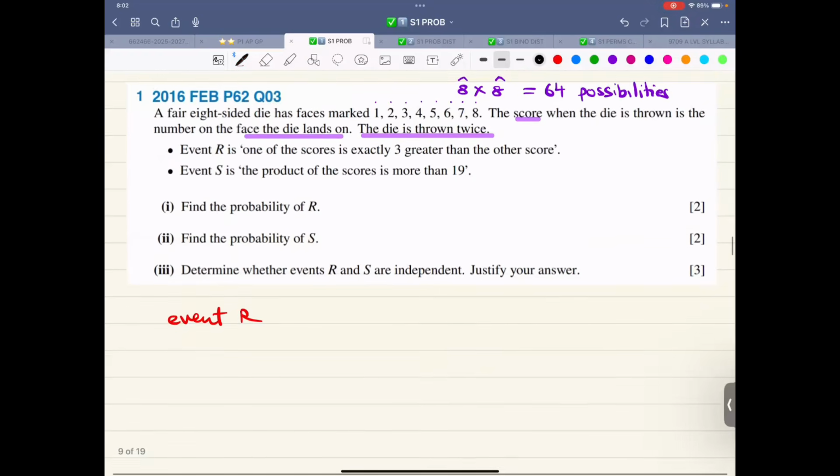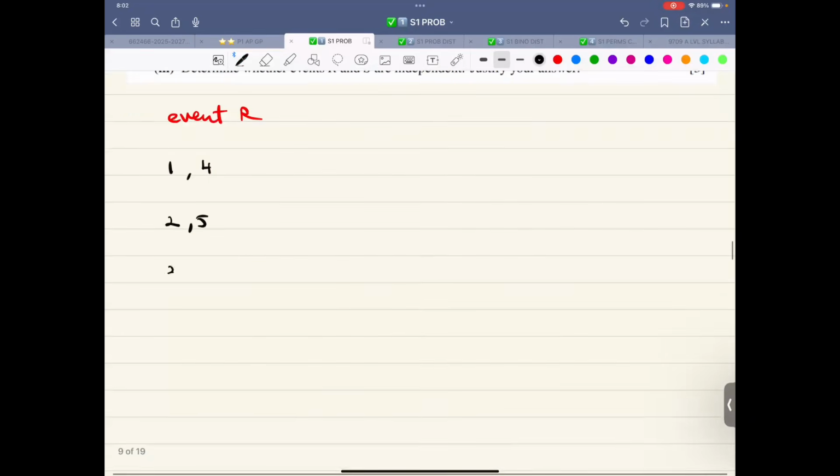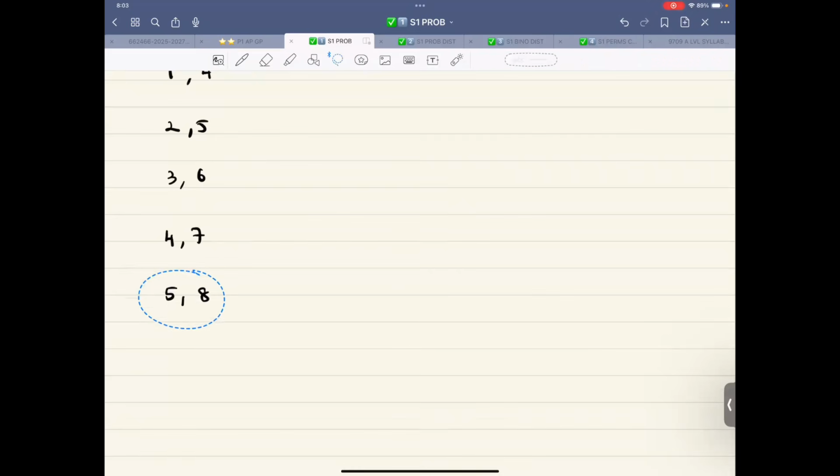It could be 1, 4. It could be 2, 5. It could be 3, 6, my bad. It could be 4, 7. It could be 5 and 8. So these are the different options that you are getting.